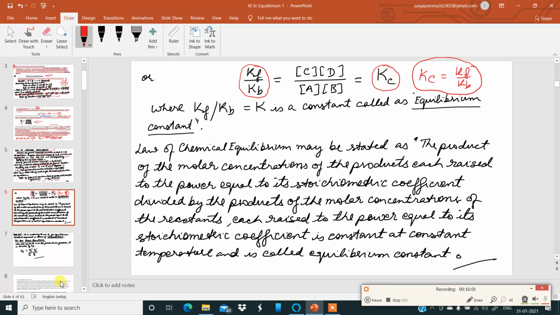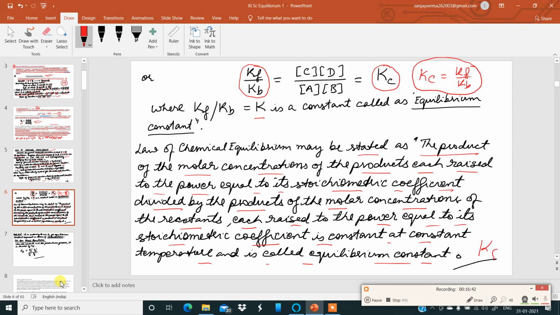Now this K is represented as Kc. It is called the equilibrium constant when the concentrations are taken in terms of moles per liter. Now, looking at the definition, the law of chemical equilibrium may be stated as: the product of the molar concentrations of the products, each raised to the power equal to its stoichiometric coefficient, divided by the product of the molar concentrations of the reactants, each raised to the power equal to its stoichiometric coefficient, is constant at constant temperature and is called the equilibrium constant.